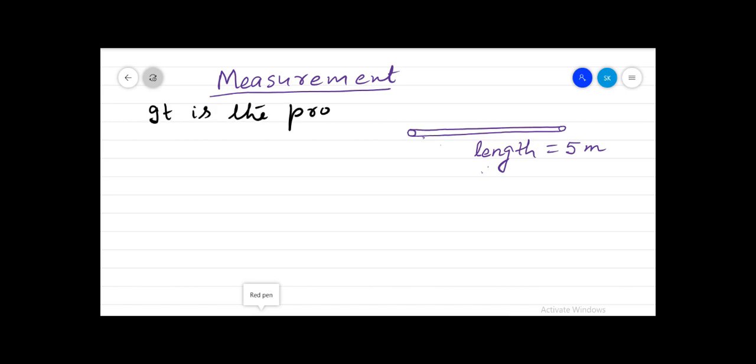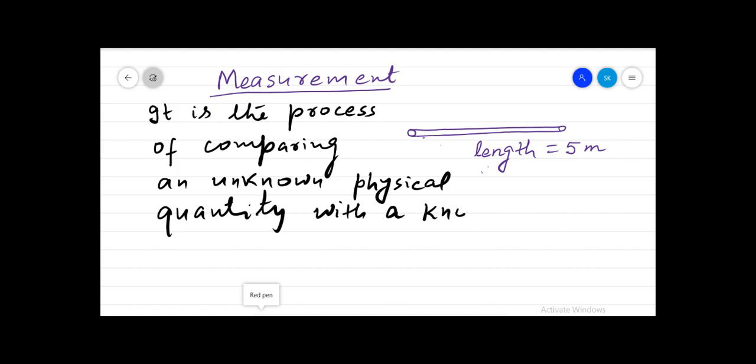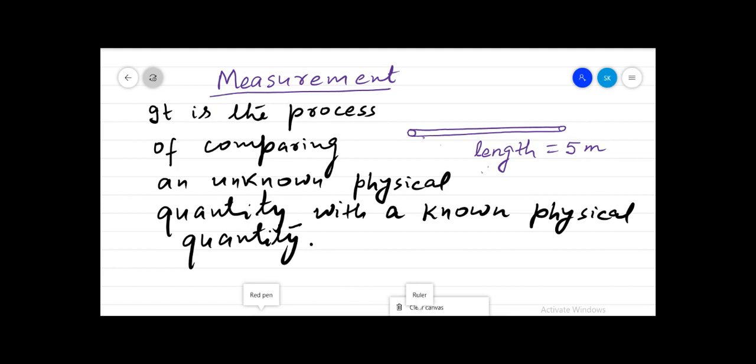So measurement is the process of comparing an unknown physical quantity with a known physical quantity. In this example, the unknown physical quantity was the length of the rod and the known physical quantity was the meter scale.